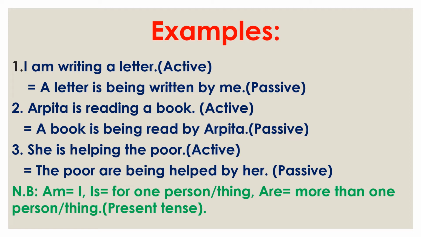Now you need to remember something. Am is used only after I. Is is used for one person or one thing. When the number is one, we need to use is. And are is used when there is more than one person or thing. These am, is, are are in present tense. So we need to remember these uses of am, is, are.